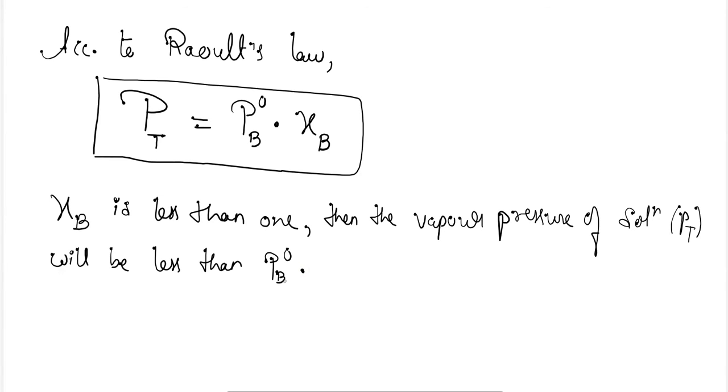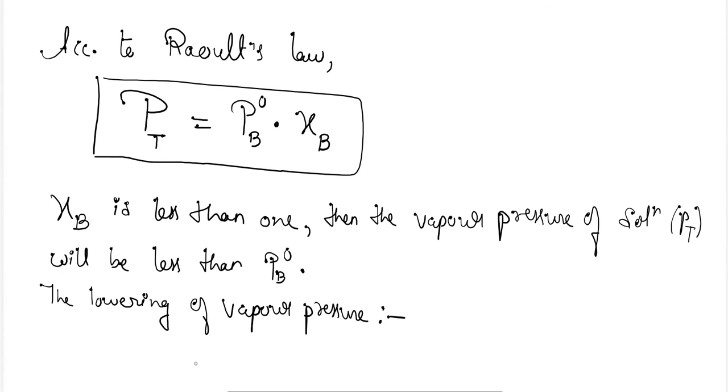So here we can say that the lowering of vapor pressure, or in other words the change in the vapor pressure, can be denoted by del PB, which is the change in the vapor pressure of the solvent.